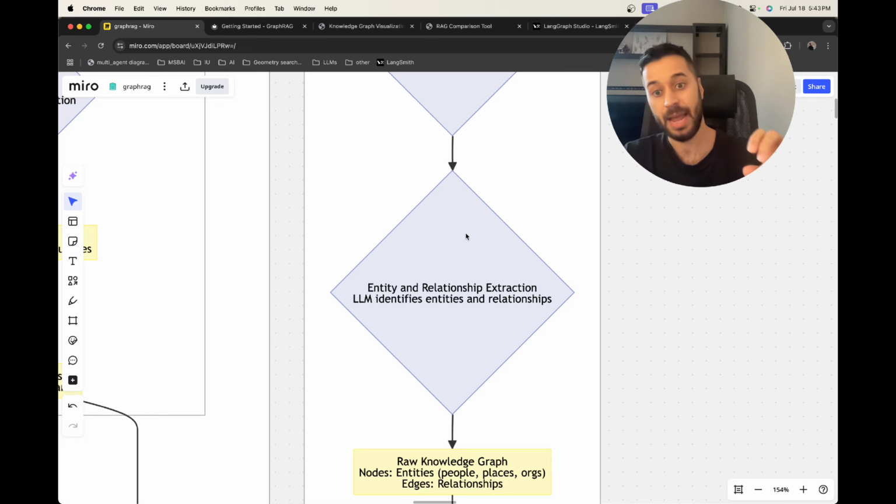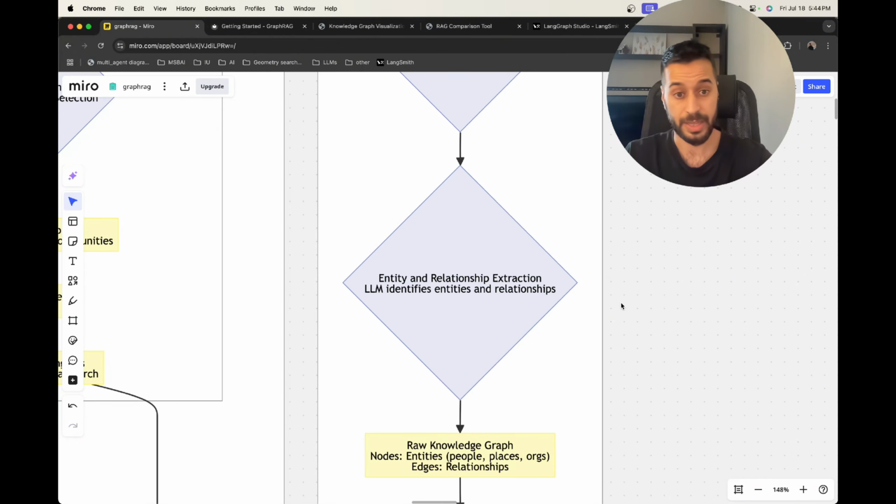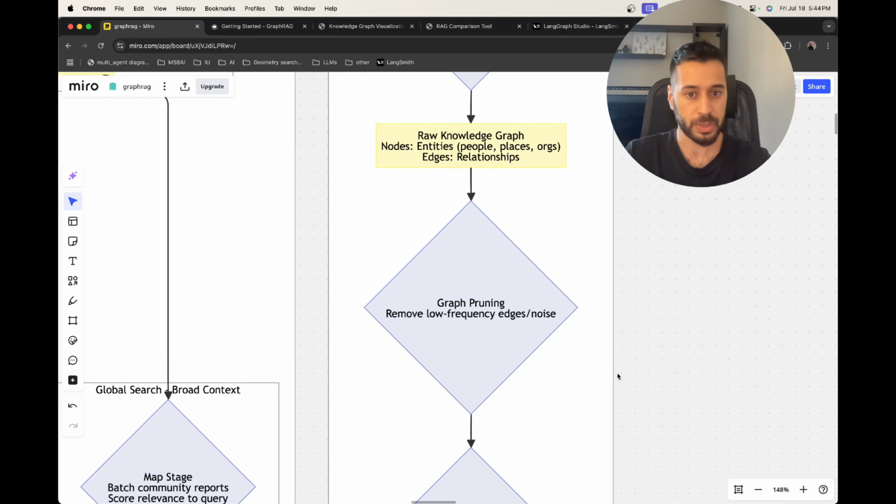So the relationship is a capital, one entity is Berlin, the other entity is Germany. There will be hundreds of thousands, or even tens and hundreds of thousands of these relationships in the dataset, that will then form a graph. After we have this initial graph, we will do graph pruning.